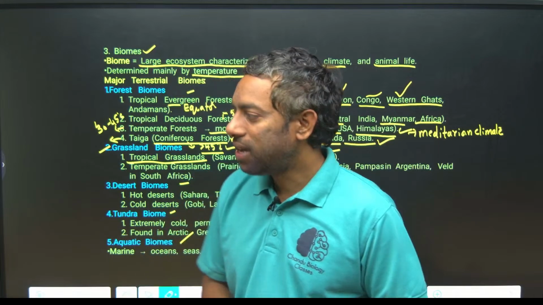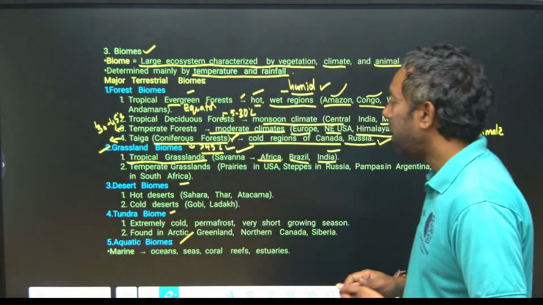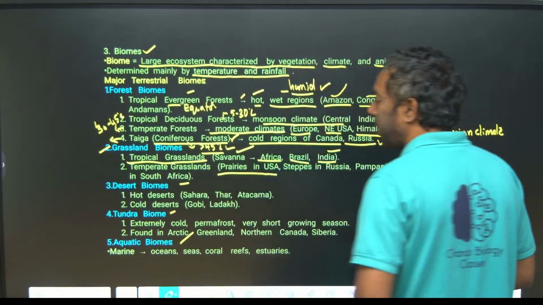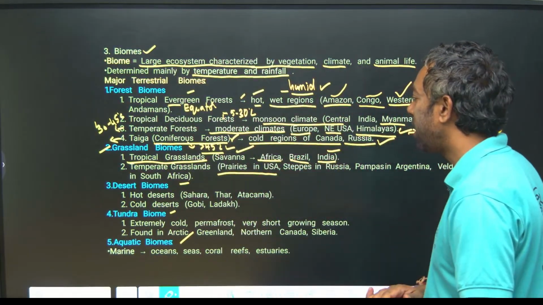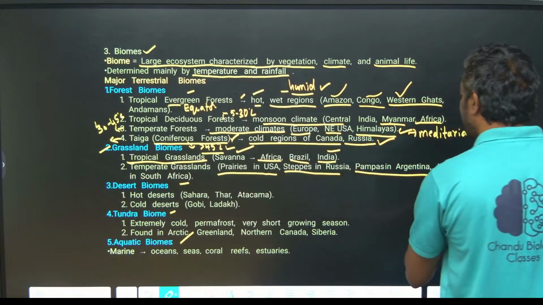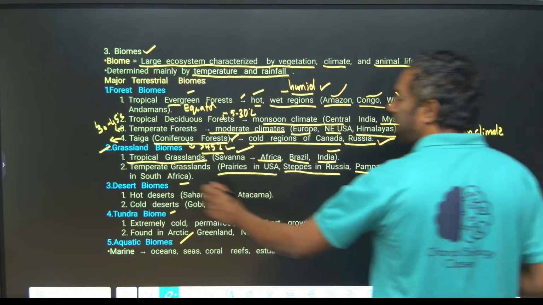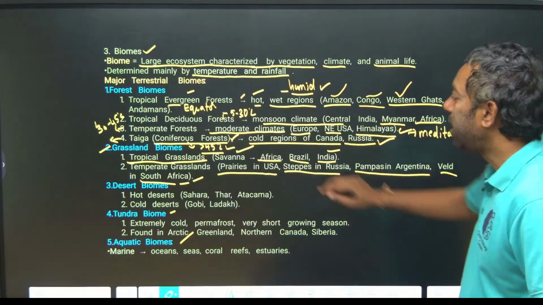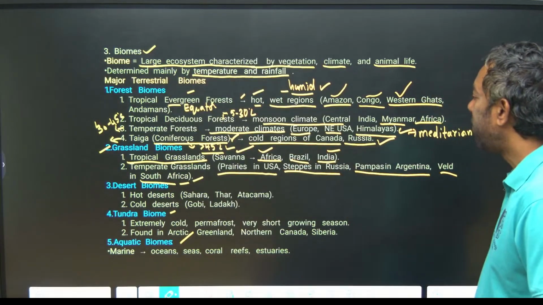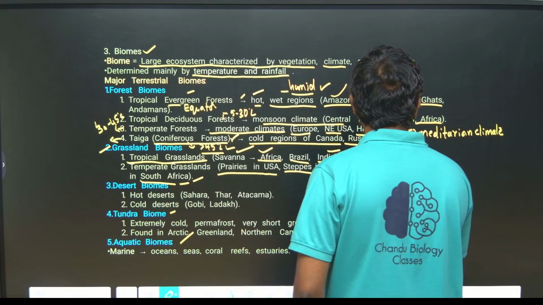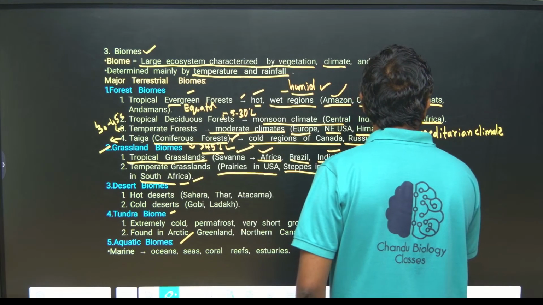Okay, they can ask you guys questions. Temperate grassland: prairies in the USA, steppes in Russia, pampas in Argentina, velds in South Africa. These names they can ask you. Tropical grassland: savanna, and campos in Brazil.